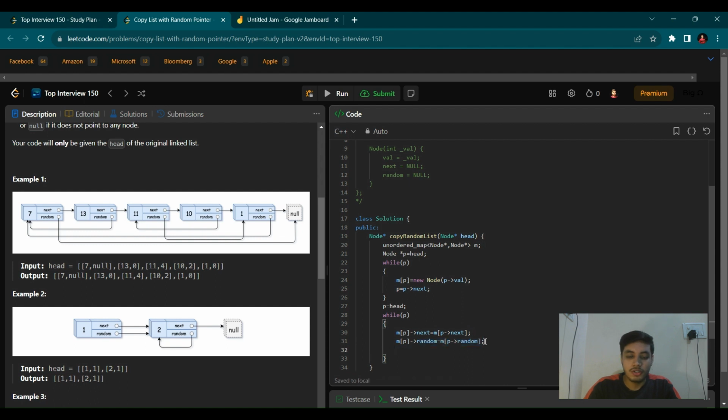Next we need to move our P pointer, so we write P is equal to P next.